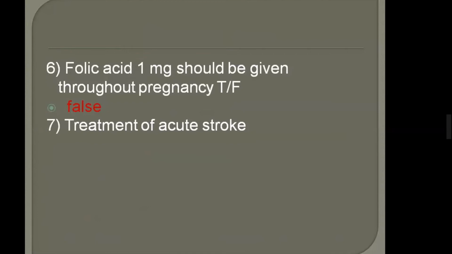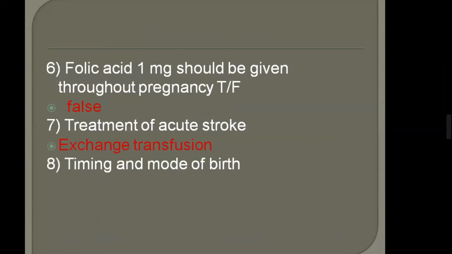Treatment of acute stroke: transfusion. Timing and mode of birth: 38 weeks, by cesarean section or by induction. Both methods can be done. Very good.